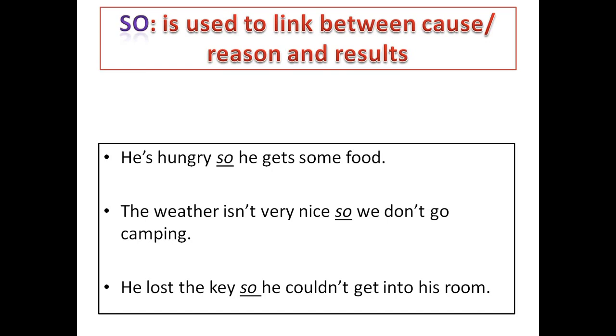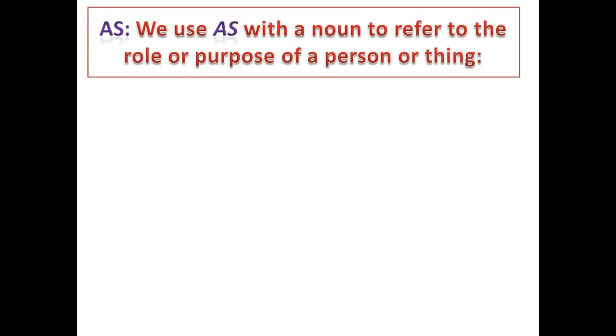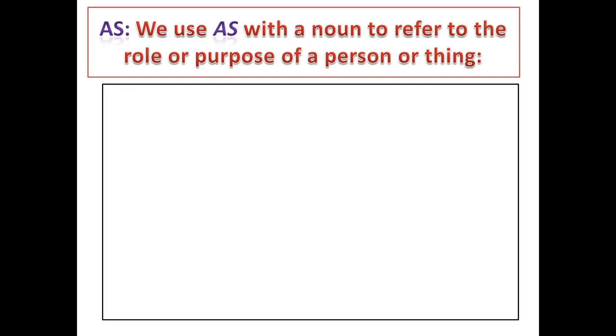Great. Now let's move to see another conjunction, as. We use as with a noun to refer to the role or purpose of a person or thing. Okay, now let's start with as a preposition. Here's some examples. I worked as a waiter when I was a student.